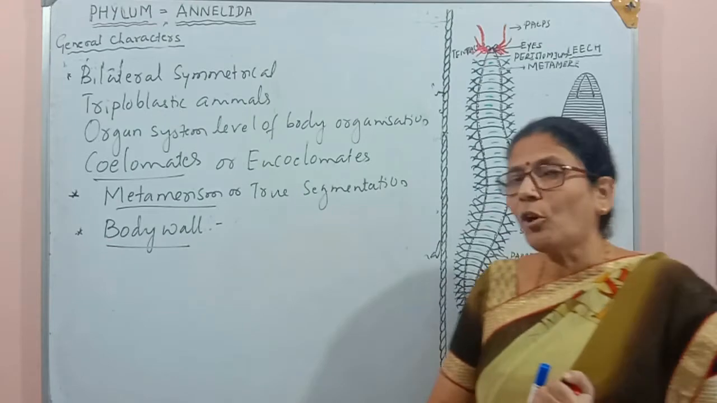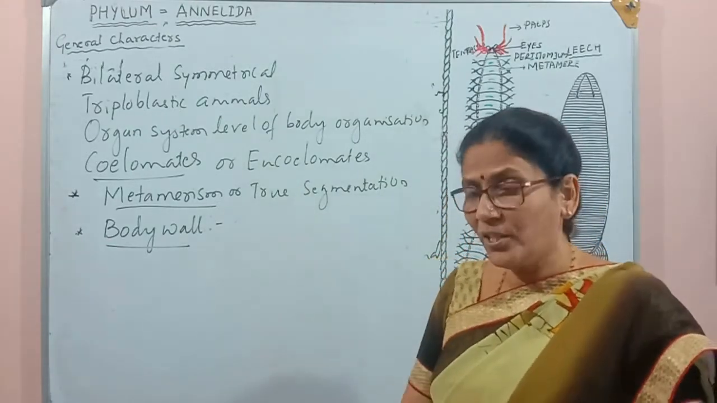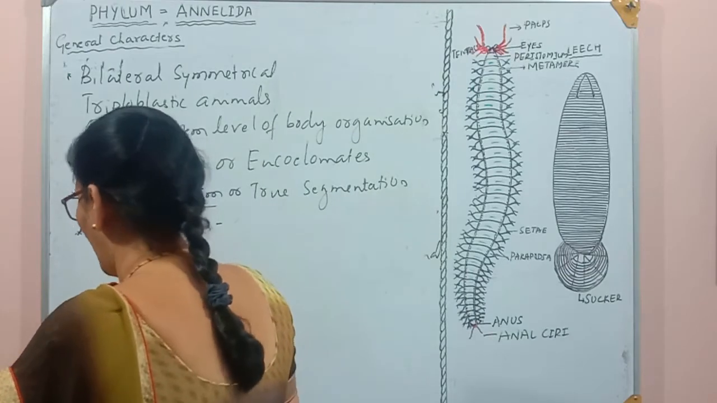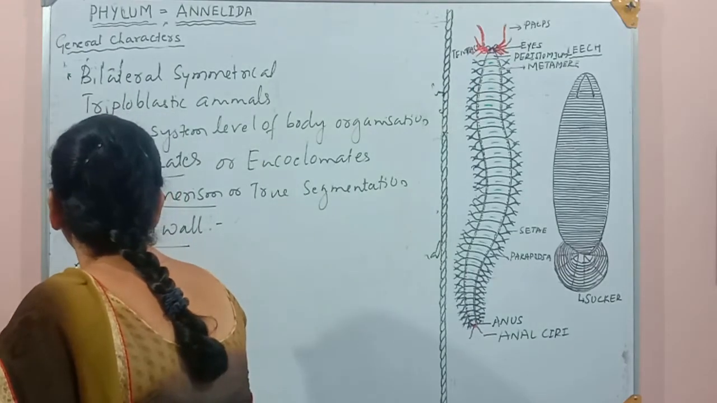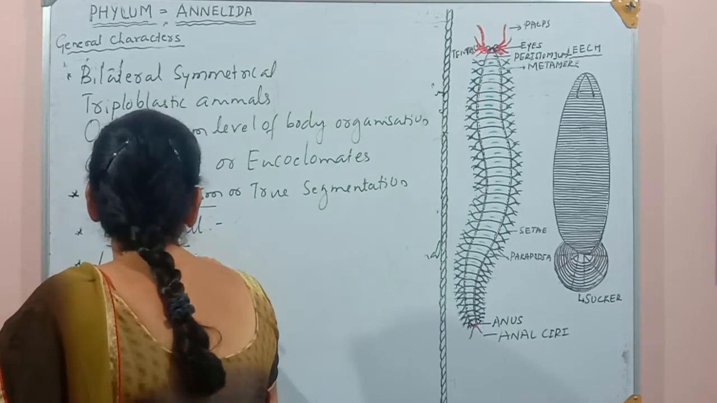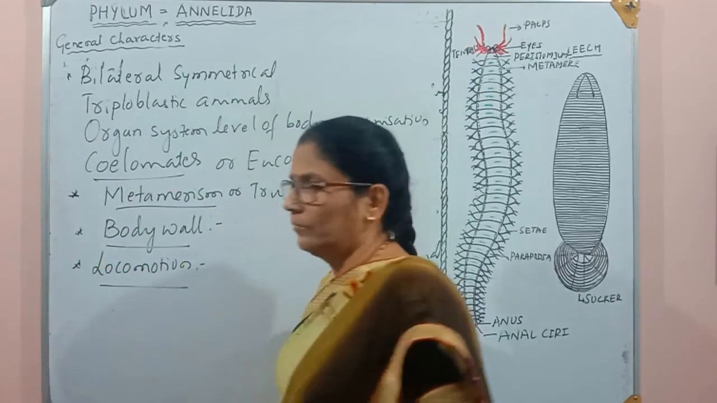Now we'll talk about the locomotory structure, which is a very important structure. So the next character of this group is the locomotory structure, or locomotion. Locomotion means movement, the organism's movement.